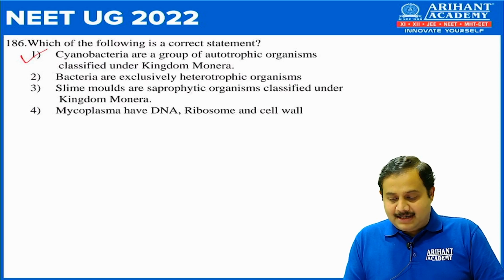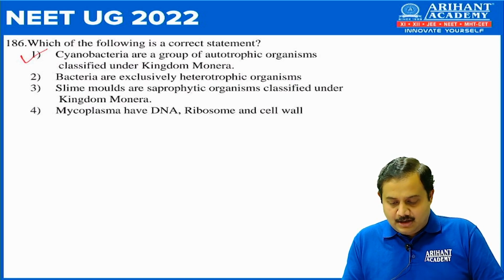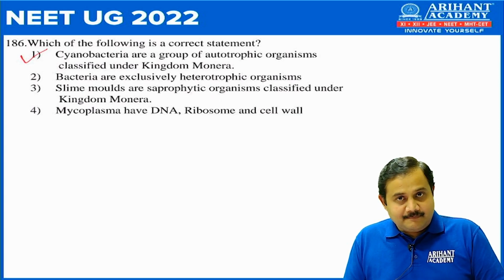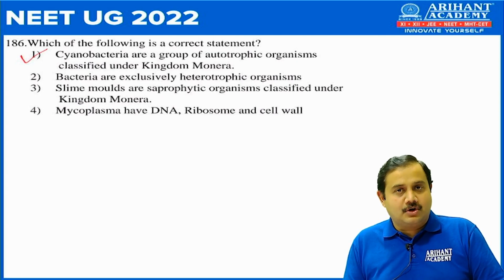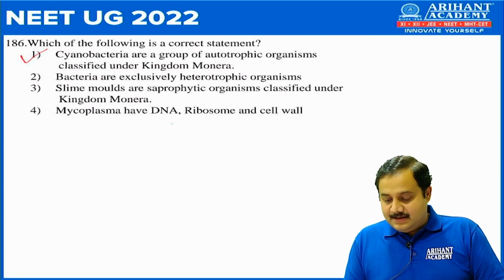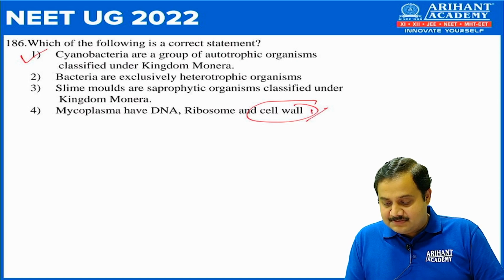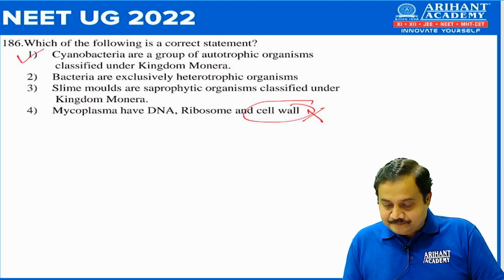Number 2 is bacteria are exclusively heterotrophs. So that's wrong because cyanobacteria are autotroph. Slime molds are saprophytic organism. That's correct. But they have written they are classified under Monera, which is wrong. That comes under Protista. And mycoplasma have DNA ribosome. That's correct. But mycoplasma don't have cell wall. So this option is also wrong. So the correct option is number 1.